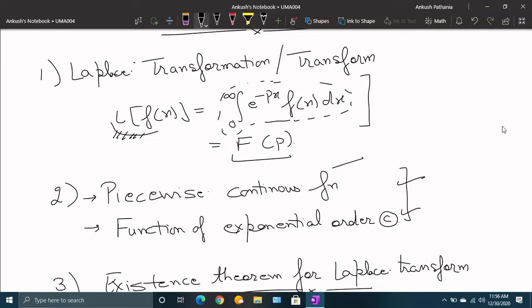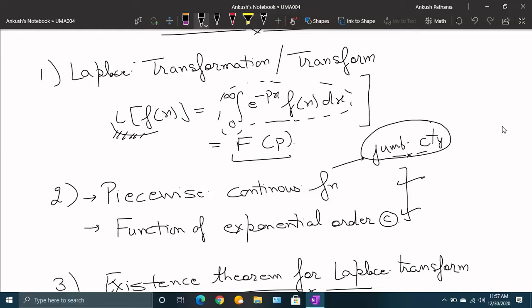So in piecewise continuous function, the jump discontinuities are included, and jump discontinuity means that if you have a jump discontinuity at some point x equals a, then the limit as you approach that point from left hand side and right hand side will exist but will not be the same. The limits from left hand side and right hand side will exist but will not be same. So that will be representing the jump discontinuity.